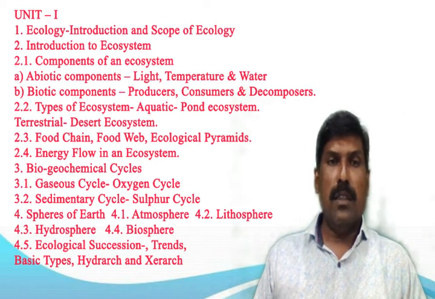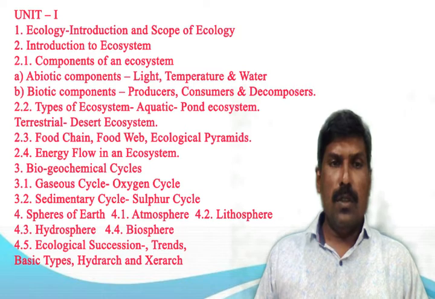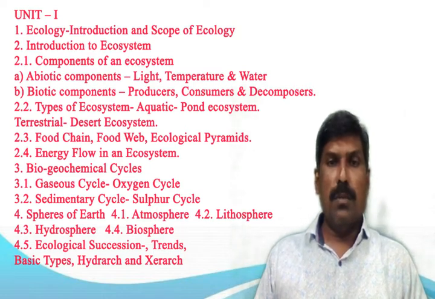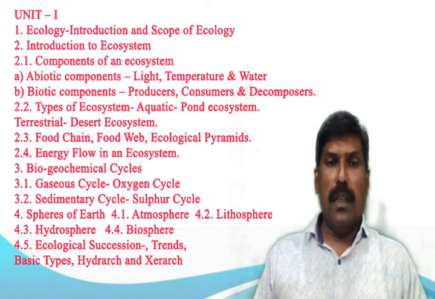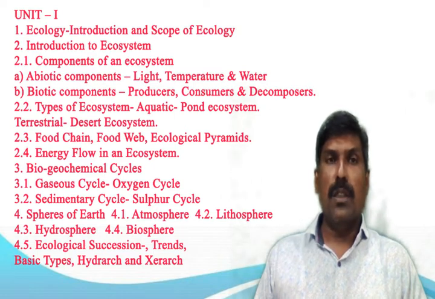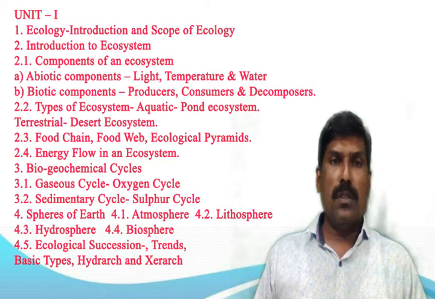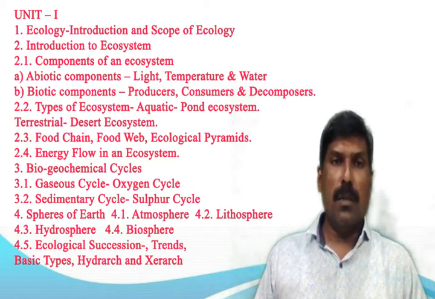The next point is an introduction of ecosystem. We know an ecosystem is a community of living organisms in conjunction with the non-living components of their environment, interacting as a system. These biotic and abiotic components are linked together through nutrient cycles and energy flows. The next point is components of an ecosystem. There are two components of an ecosystem: one is the abiotic component and another is the biotic component.